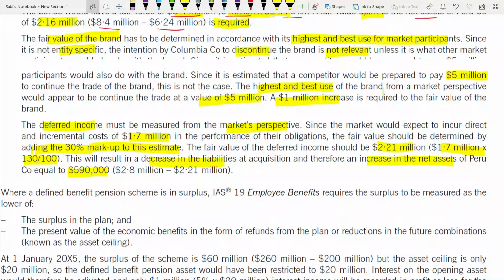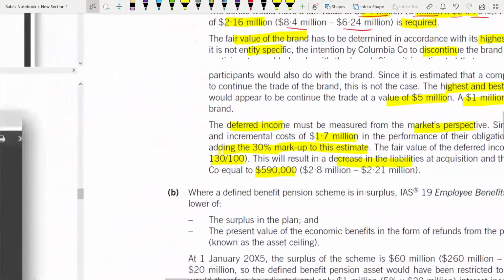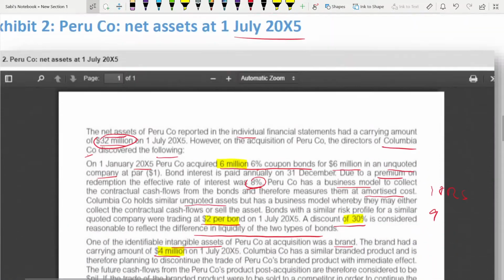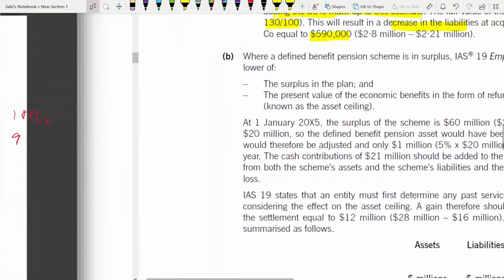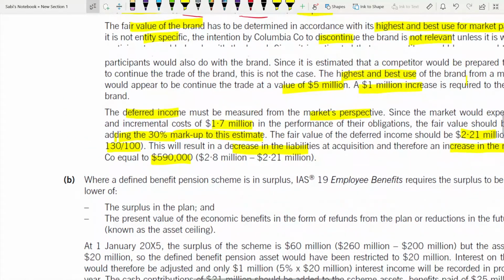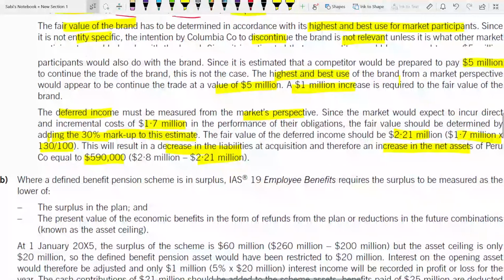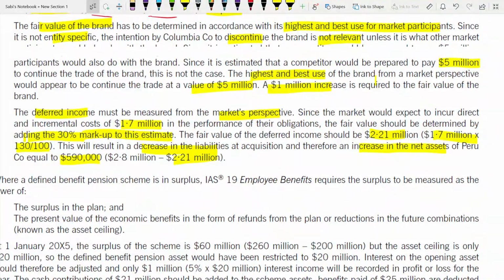Let's see how. It's 2.8 minus 2.21. Because if you see here, they have already taken a balance of 2.8 as deferred income. From this, you have to minus what they have calculated, which is 2.21. That means there's a decrease in the liability.